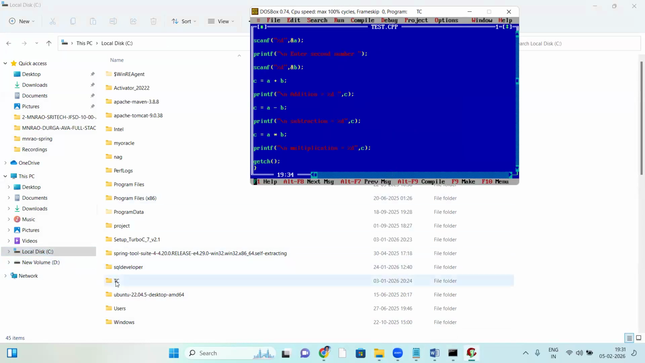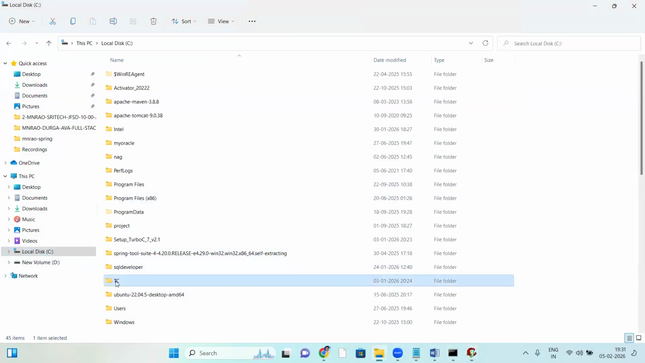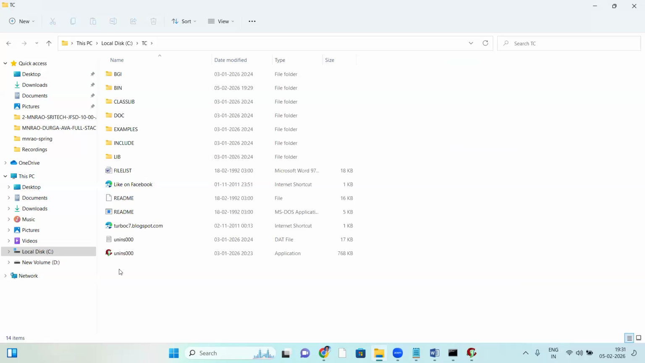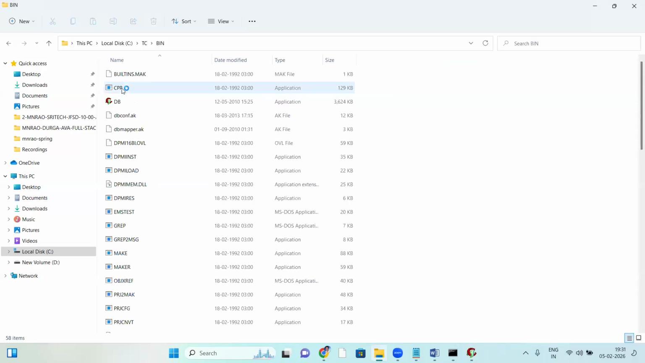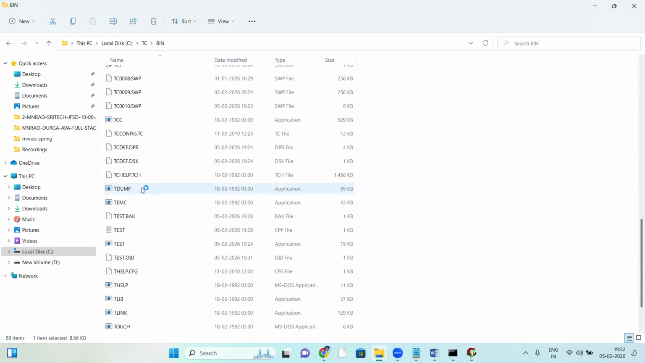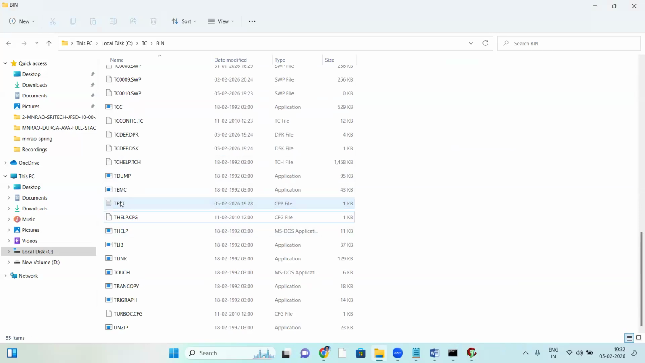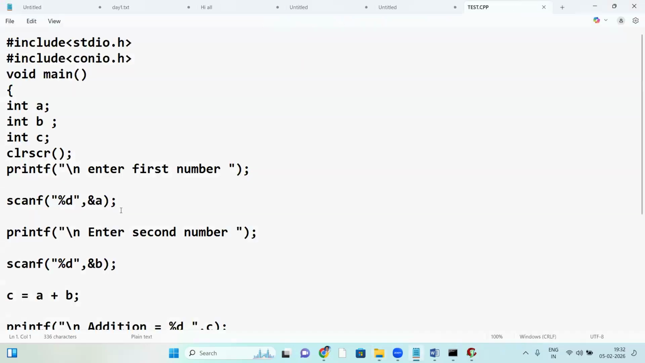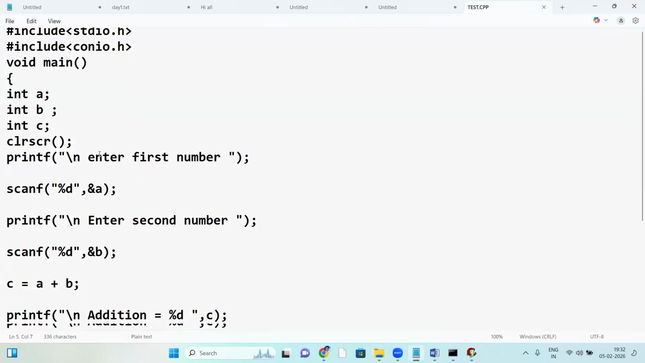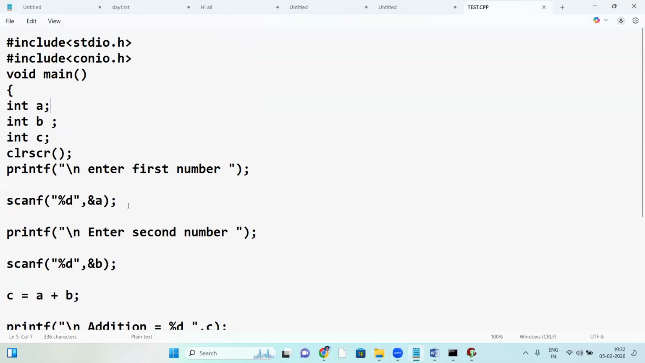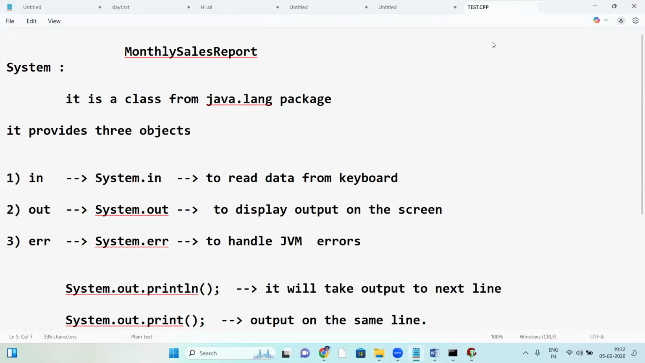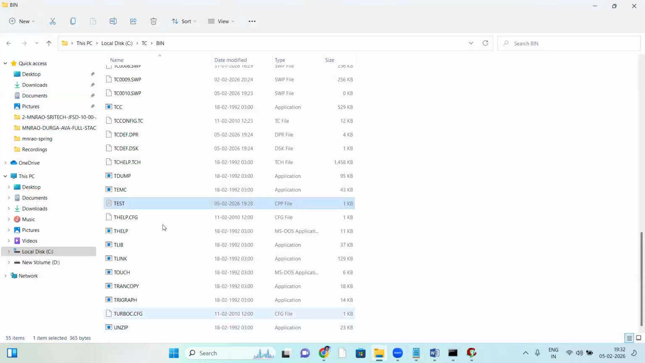C drive, then TC, Turbo C, where the C software is installed. In the bin folder there are files. See test, those are the files. Let me delete those old files. So this is your C program, the test C program. Yes, this is a C program.